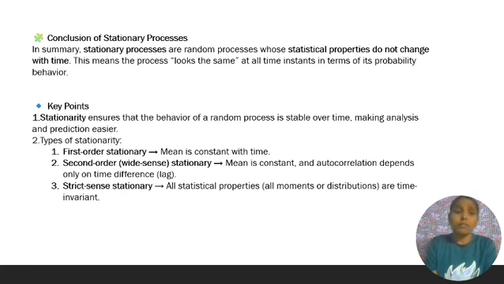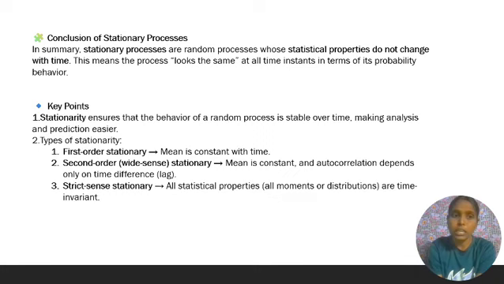Now the conclusion of stationary process. In summary, stationary processes are random processes whose statistical properties do not change with time. This means the process looks the same at all time instants in terms of its probability behavior.